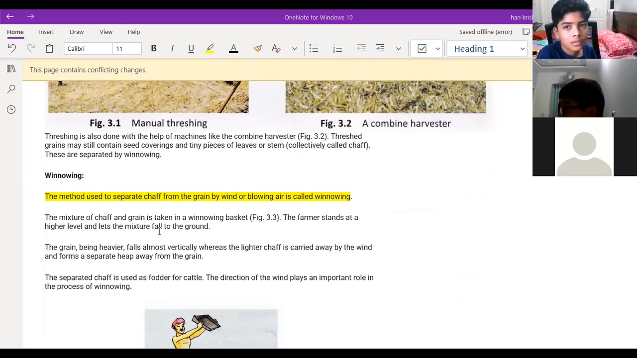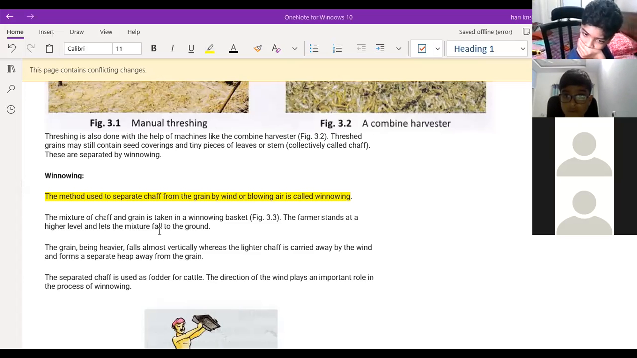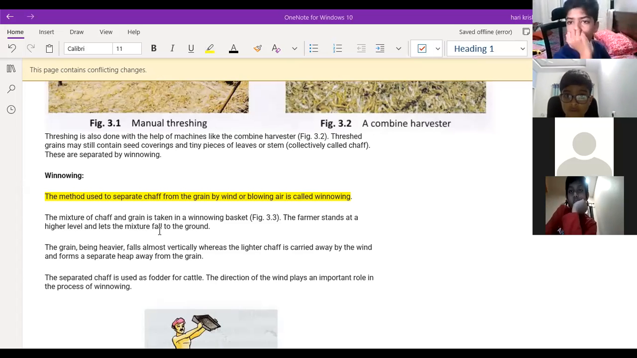And the winnowing process is suitable only when there is wind from one direction. Wind or blowing air will be there, right? Winnowing is based on the technique of heavier particles and lighter particles. Heavier particles settle at the bottom of the winnowing basket, and the lighter particles move far away from the winnowing basket. I hope my voice is clear now.